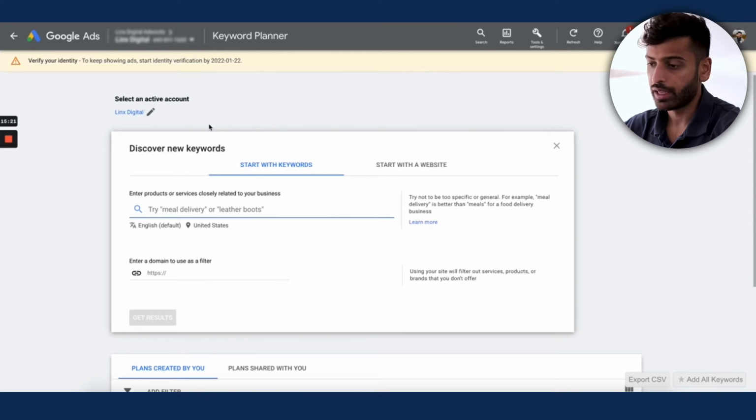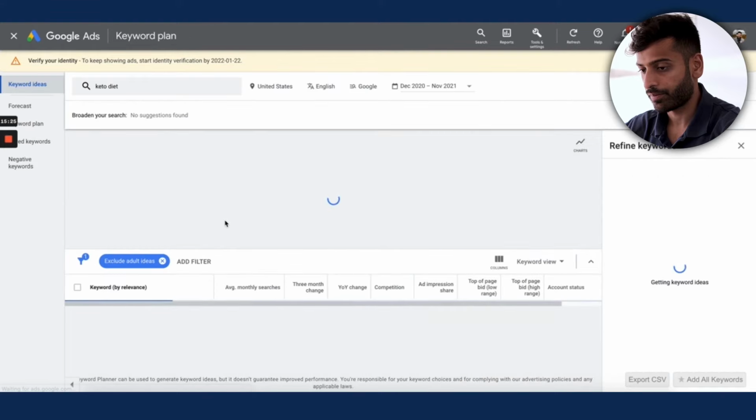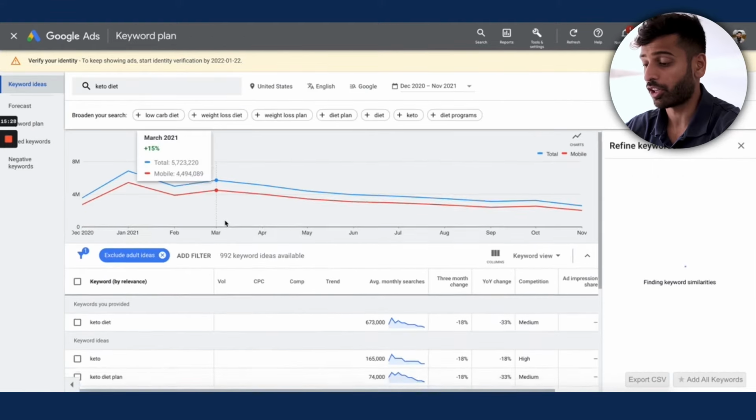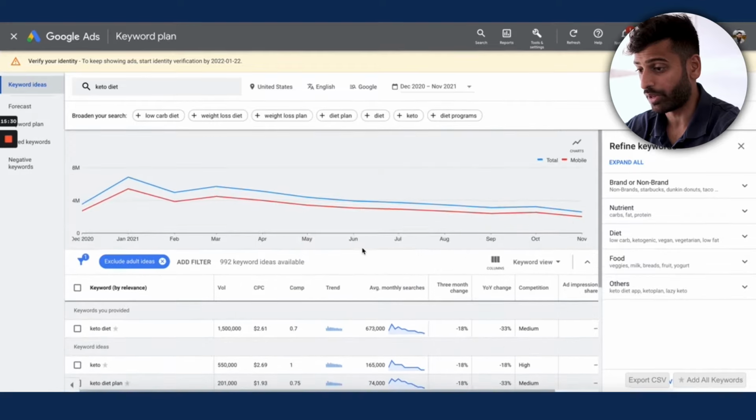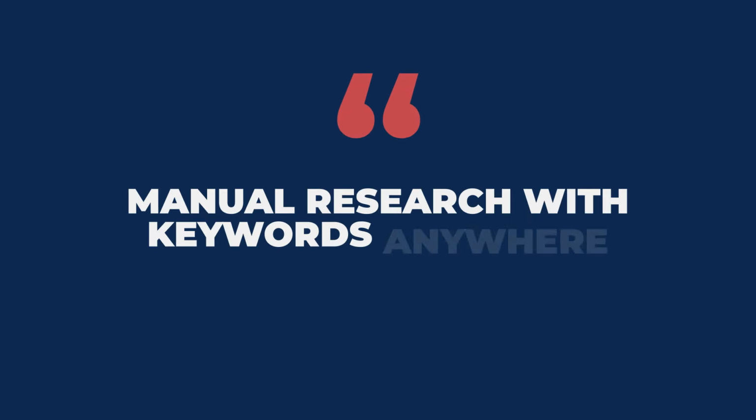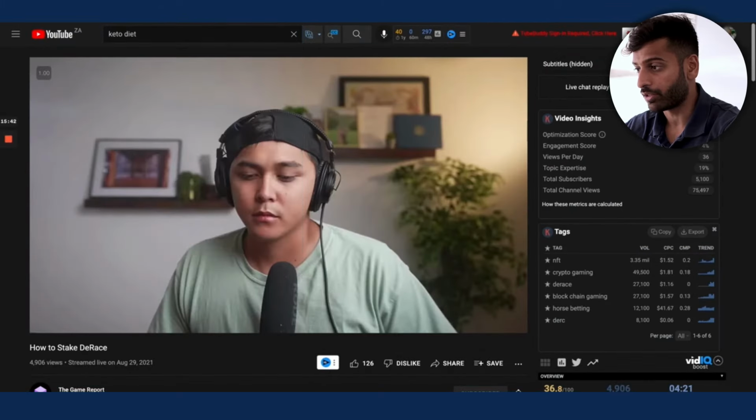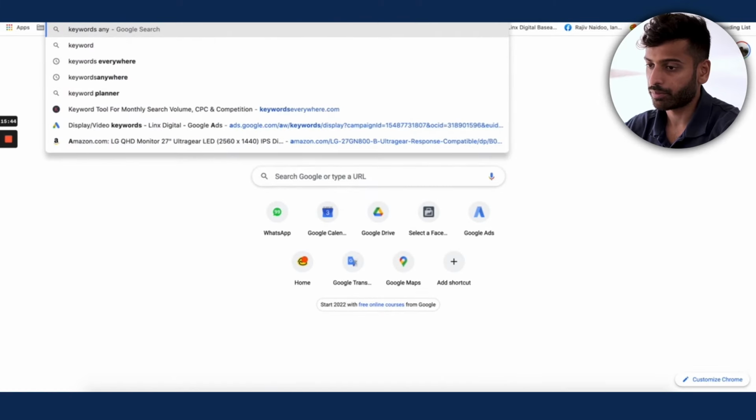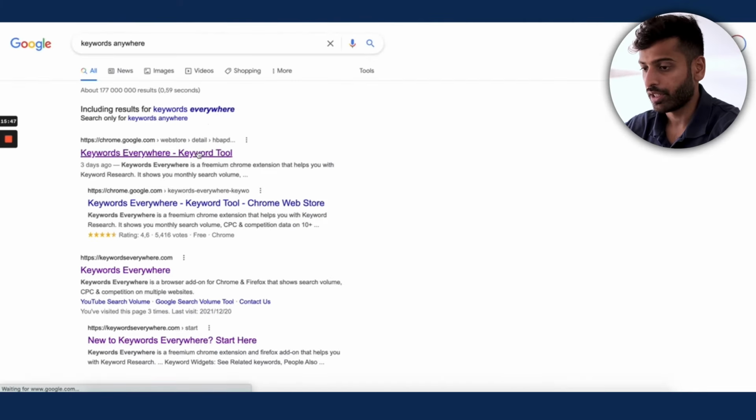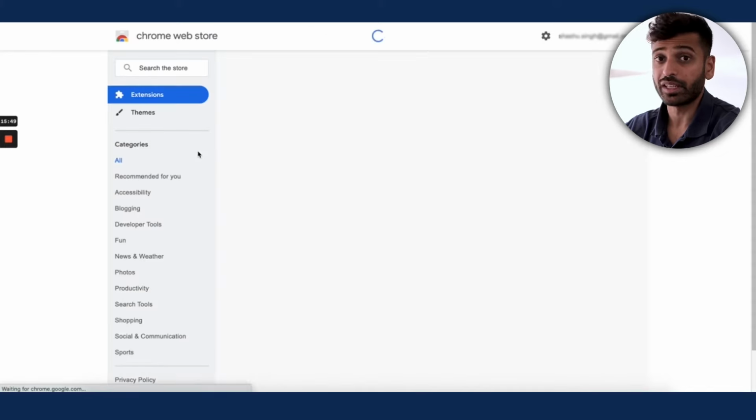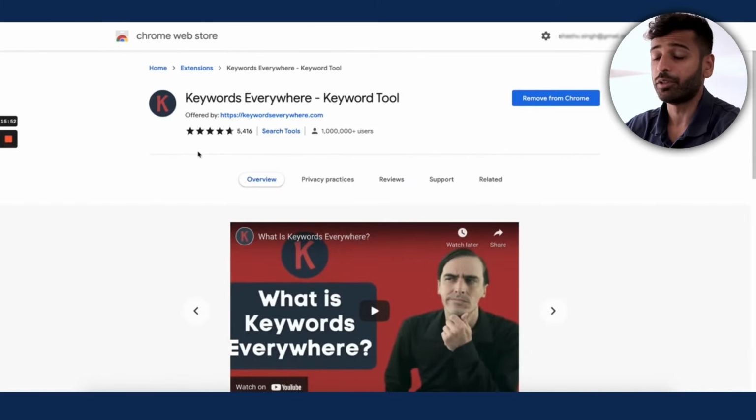So let's say keto diet. And these are all based on google.com, all the search volume, but this is a great tool for keyword research. Now, another great tool is going onto YouTube and searching like this, right? This tool that I'm using is called Keywords Anywhere, right? So Keywords Anywhere, there's a free version. I have the paid version. This is a keyword tool that allows you to find keywords pretty much anywhere. It's pretty amazing for that. And I pay for it, but it's totally worth it.